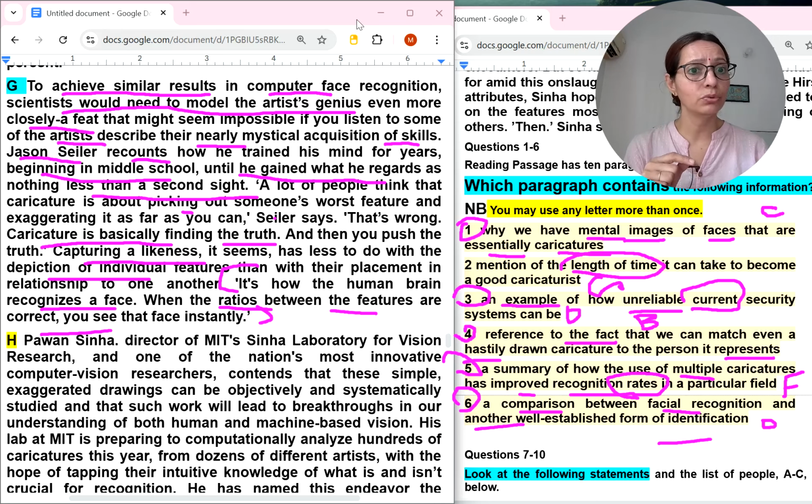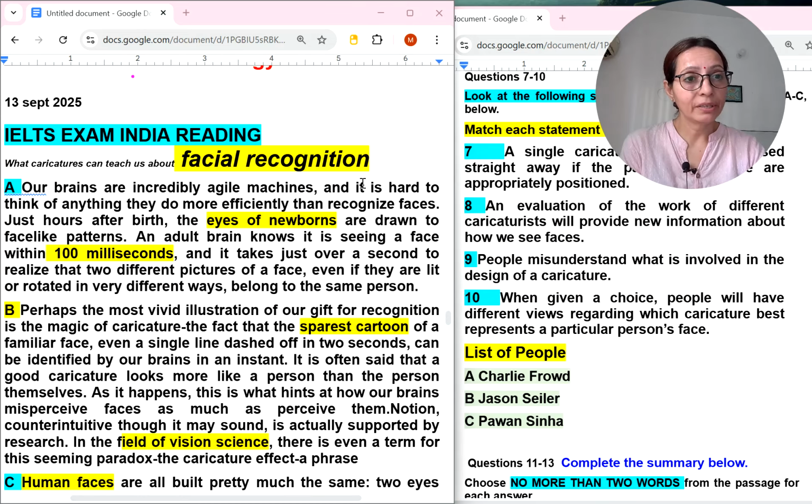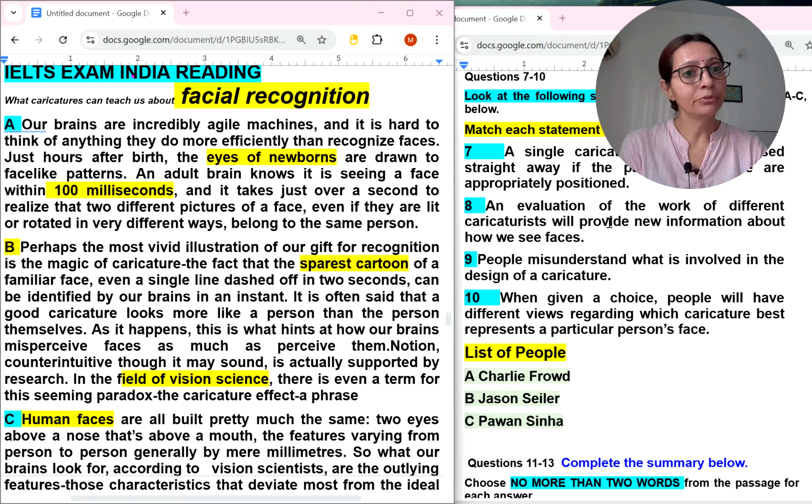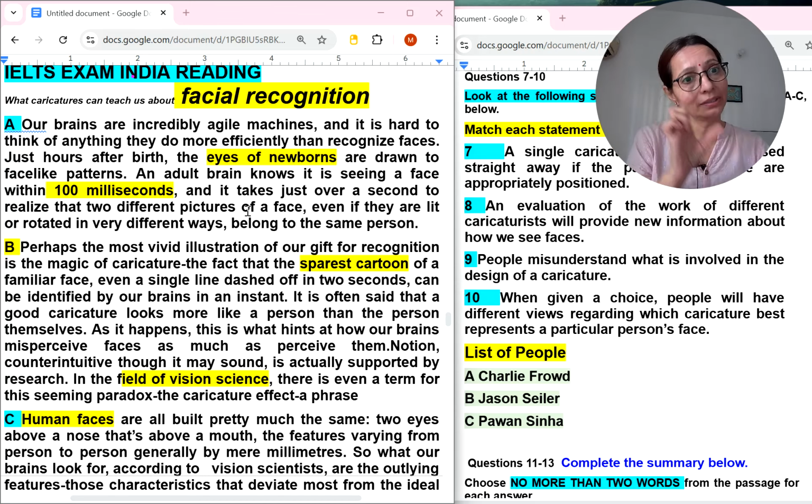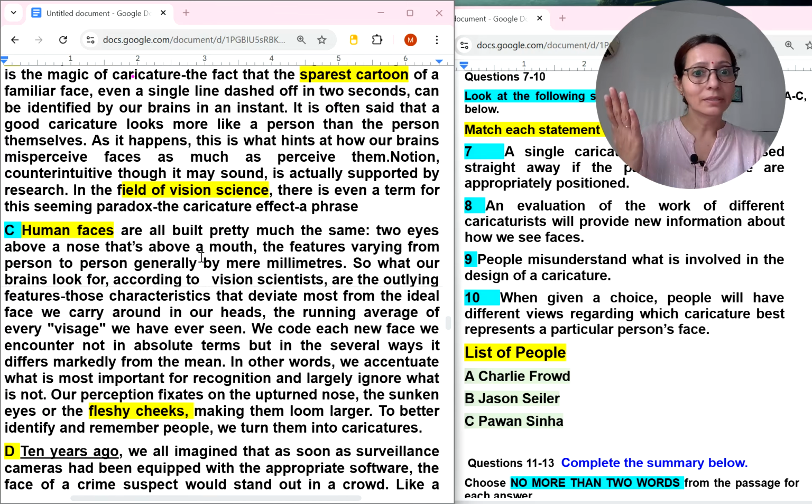Okay, so now I will show you how to save time. Now look at my screen. After finishing my first type of question, whatever important things came across in my reading, I have highlighted. In pen and paper, you can circle the things, you can underline the things. I have done underlining also, and I have circled things also.